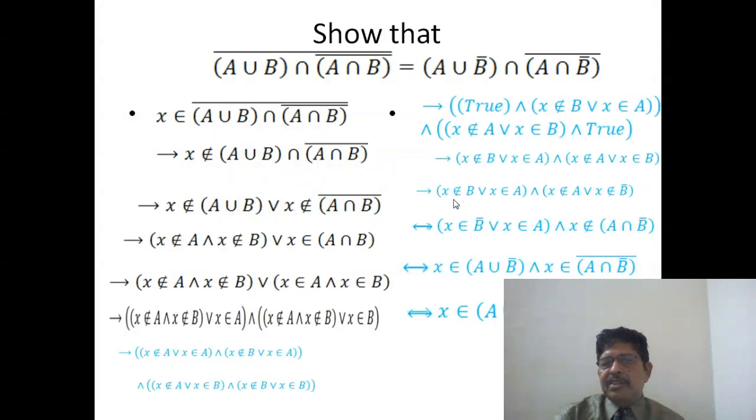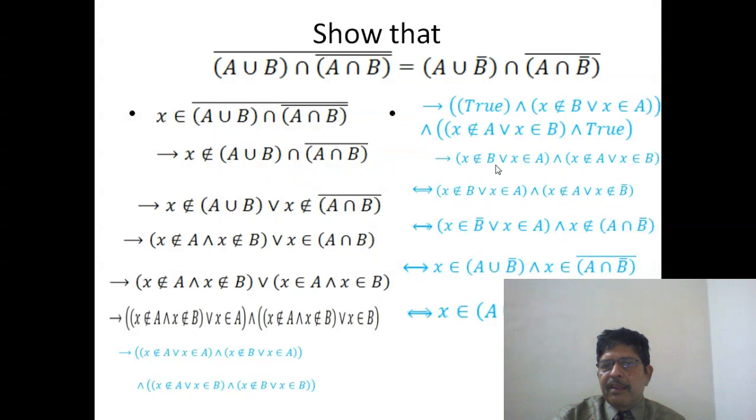Now, x does not belong to B or x belongs to A, and x does not belong to A or x does not belong to B bar. Now this x does not belong to B bar, we write this as x belongs to B, and this we keep as it is. So we get this is equivalent to this.